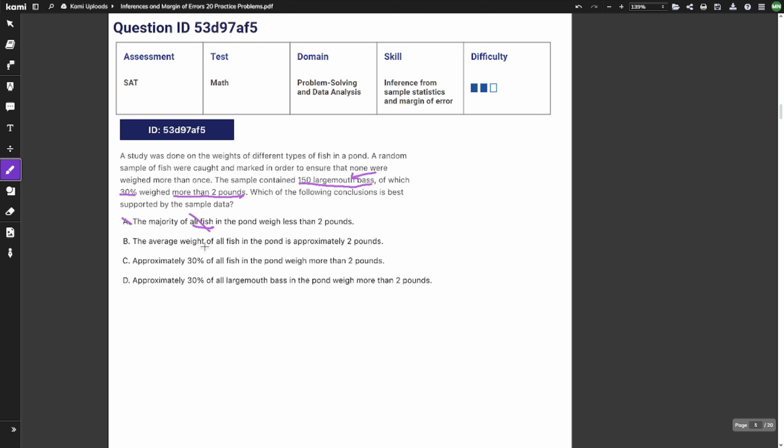B. The average weight of all fish in the pond is approximately 2 pounds. Once again, I only know about largemouth bass, not all fish. C. Approximately 30% of all fish in the pond weigh more than 2 pounds. Once again, I only know about largemouth bass, not all fish. And then D. Approximately 30% of all largemouth bass in the pond weigh more than 2 pounds. And yep, that's exactly what this last sentence said. Oh, I guess that's the second line. Anyways, that's what that says, so our answer is D.